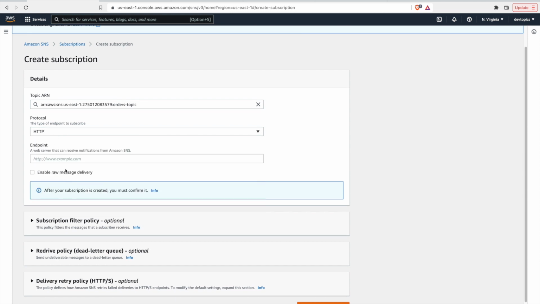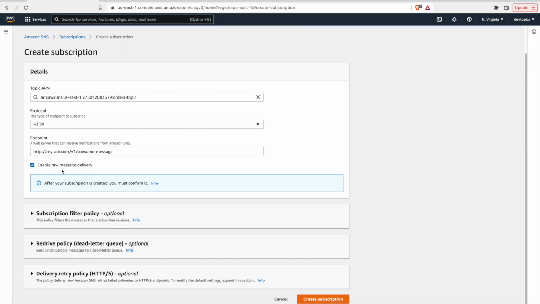Same thing for HTTP. You put in your API endpoint. So maybe you have some API that looks like that. You have an endpoint set up that just handles consuming these messages. So SNS is smart enough to publish messages there.